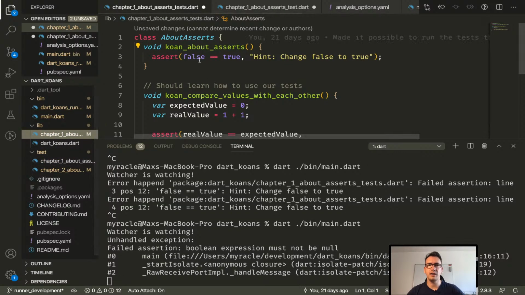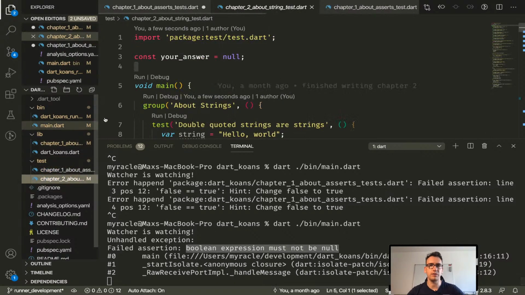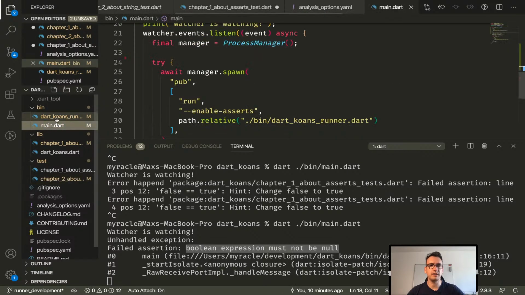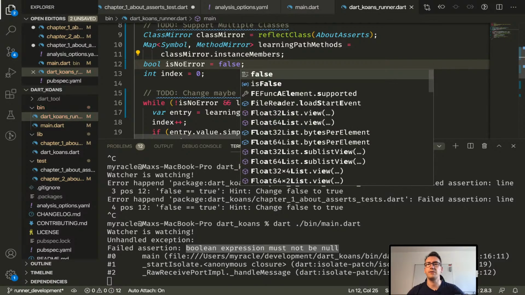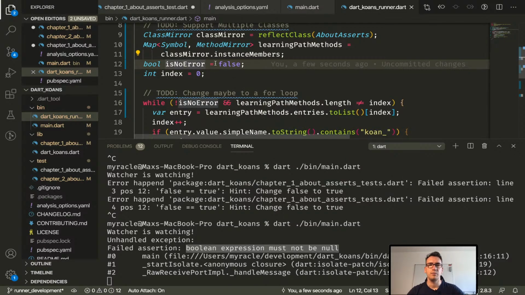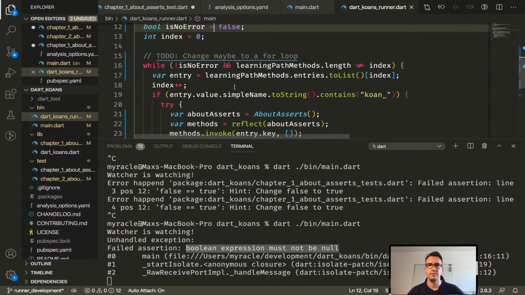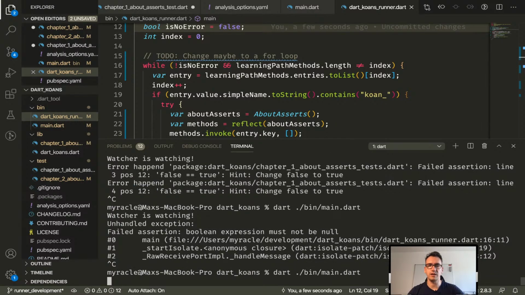If we are here, for example, and we have here an issue, must not be null. Boolean expression must not be null. Okay, yeah, that makes sense. So we have to initialize that in the Dart runner, that this one is false. I thought that's the default value. Maybe I was wrong. So, and we have to restart our runner.